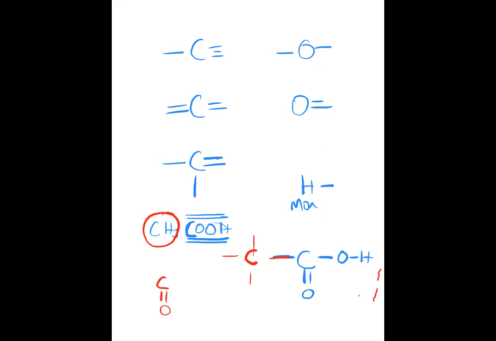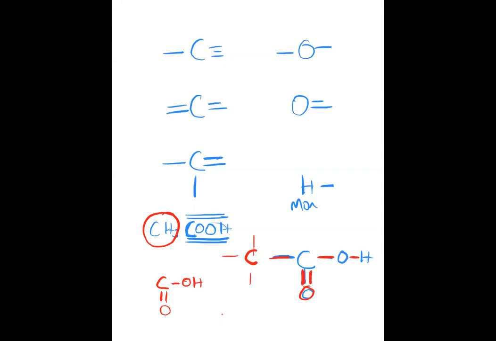C double bond O, and it is satisfying the conditions also. That carbon will have some bonds and oxygen will have a double bond. Like that, conditions are being satisfied. If you put a double bond here, then H will not be there. Then it won't be a carboxylic group. Here oxygen is having two valencies. Here also oxygen is having two valencies only. Here both the valencies of oxygen are satisfied with carbon. Here one valency is satisfied with carbon, one with hydrogen. Ultimately, oxygen will have two bonds.